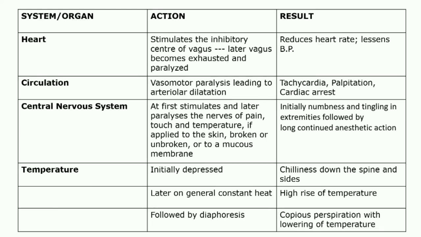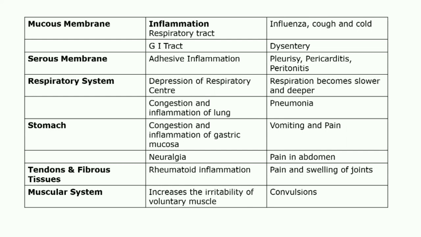So it acts on the heart, circulation, central nervous system, temperature, that is hypothalamus, acts on mucous membranes, all respiratory, GIT, all mucous membranes, serous membranes, acts on the respiratory system, the GIT system, tendons and fibrous tissue, and also on the muscular system. So it is a polycrest remedy. It acts on almost every system of the body.